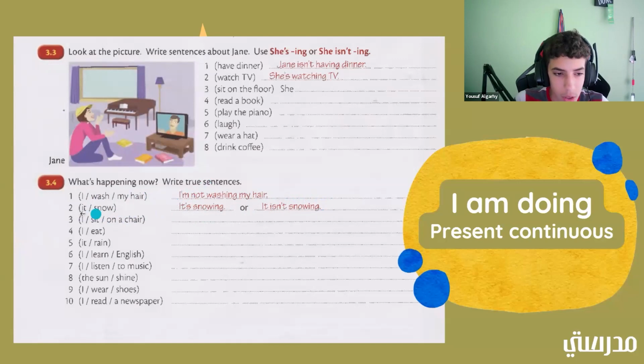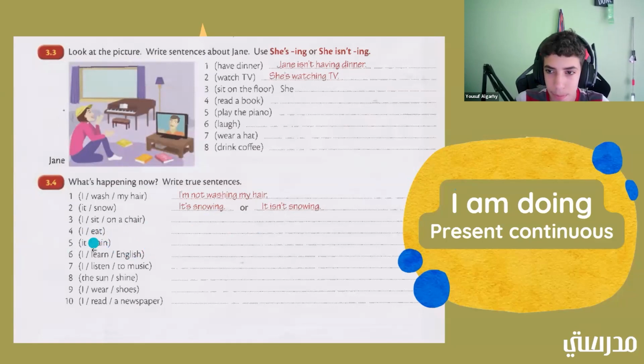All right. So let's do this one together. I blank sit blank on a chair. So what could this one be? I am sitting on a chair. Good job. So but if we combine the I and am, it would be I'm sitting on a chair, any of them. So good job. Either way, it's right. I blank eat. What could this one be? I'm not eating. Okay, good job. And it could be I am eating or I'm eating.